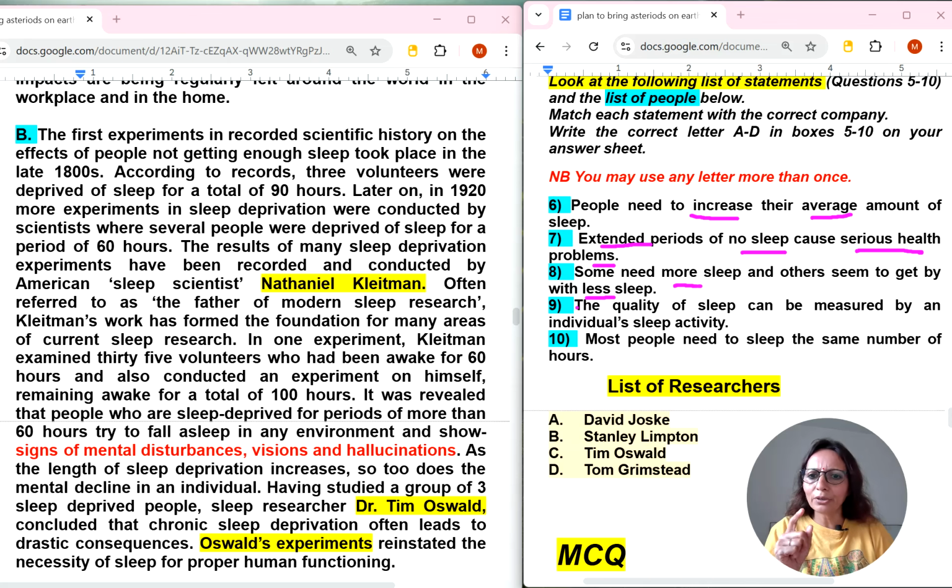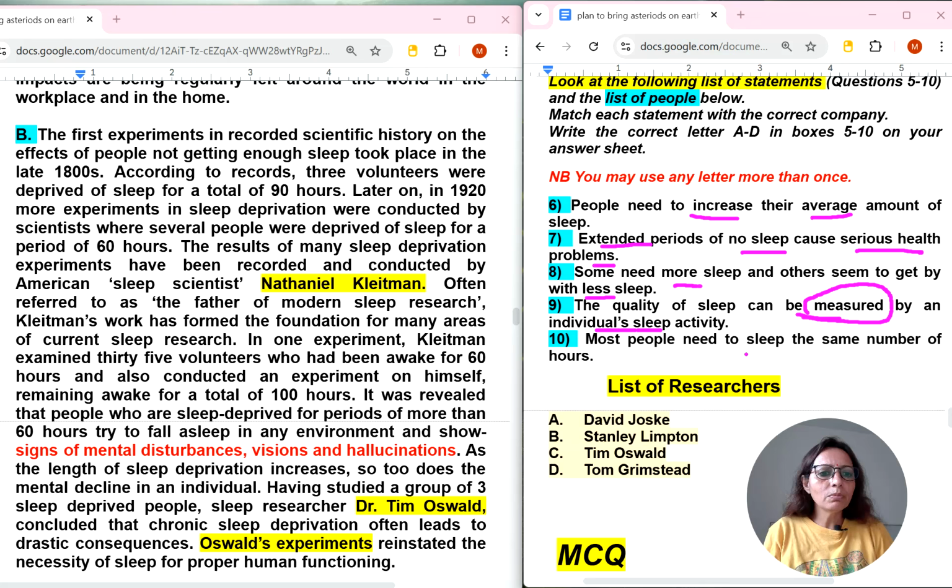More and less kind of words were there in one paragraph. The quality of sleep can be measured by individual sleep activity. Some measurement was there by using some meter. I will show you. Wherever we get these words, definitely a person's name will be there in the paragraph.